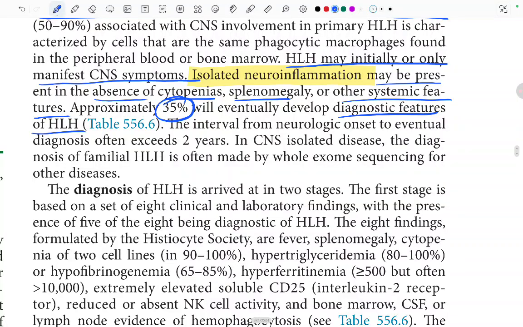The interval from the neurologic onset to eventual diagnosis often exceeds 2 years. In CNS isolated disease, the diagnosis of familial HLH is often made by whole exome sequencing for the other disease.